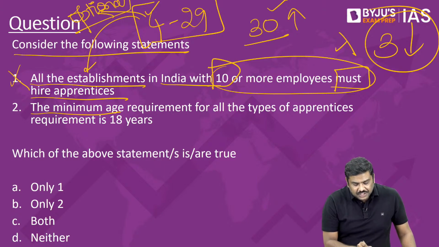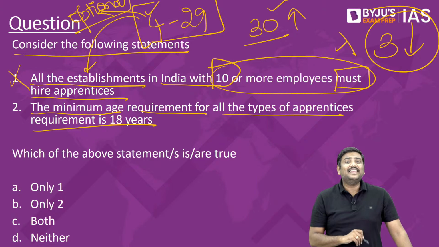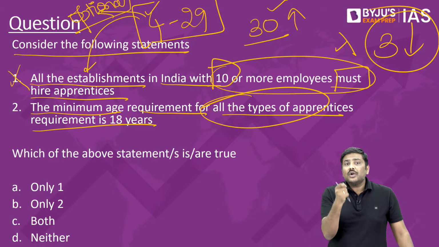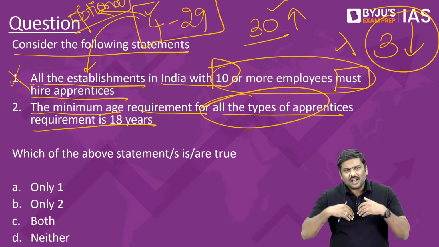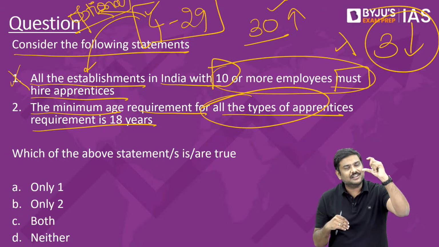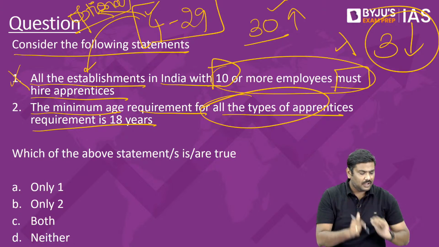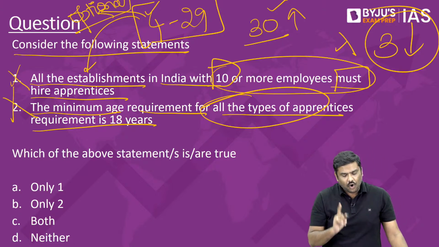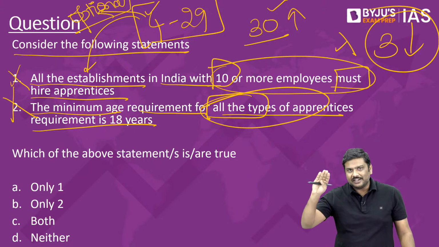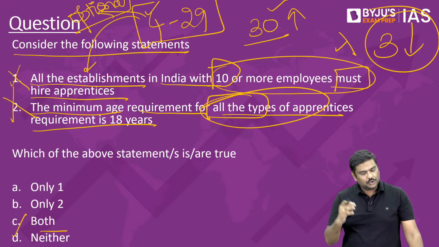The minimum age requirement for all the types of apprentices is 18 years. Underline the term all the types of apprentices, no. Only if it is a hazardous sector or hazardous industries, then the age requirement will be 18 years. For other sectors or other industries, it will be 14 years itself. So, the second statement is also wrong, because they are simply saying all the types, not all the types. So, the right option will be option D, neither 1 nor 2.